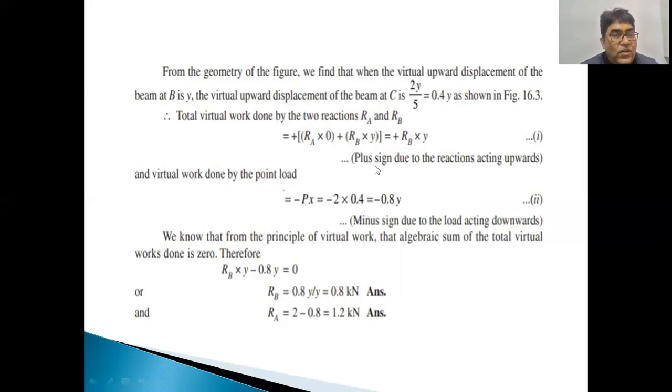Adding all the virtual work and equating it to 0, because the total virtual work done in this case is 0 as the whole beam is in equilibrium, we find the value of RB by solving this equation. RB comes out to be 0.8 kilonewton and RA comes out to be 1.2 kilonewton.